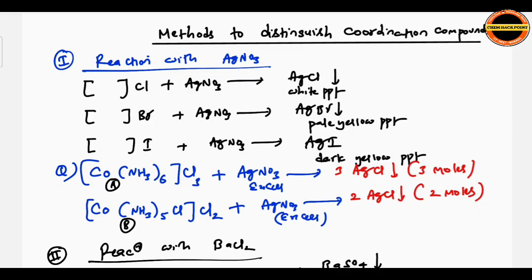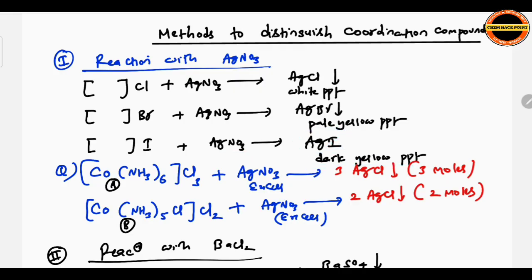Methods to distinguish coordination compounds. If two coordination compounds are given, how to distinguish? See, reaction with AgNO3. In the outer sphere, if there is chlorine, whenever AgNO3 reacts, it forms a white precipitate of AgCl. If there is bromine in the outer sphere, it forms AgBr, a pale yellow precipitate. If there is iodine, it forms AgI, a dark yellow precipitate.